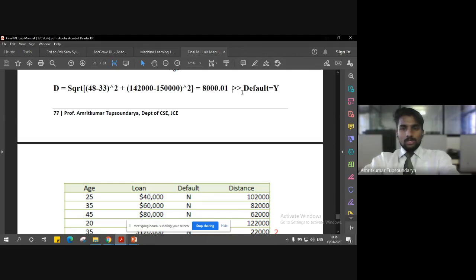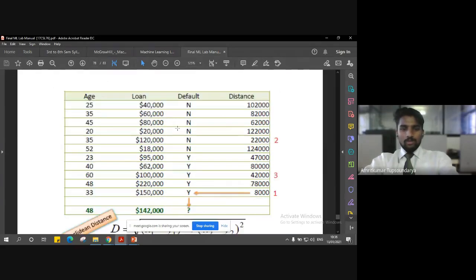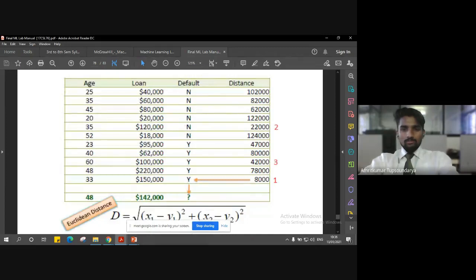So what is the target for that? Default is y. So for our instance, where the age is 48 and the loan is $1,42,000, what is the default value we have to consider?